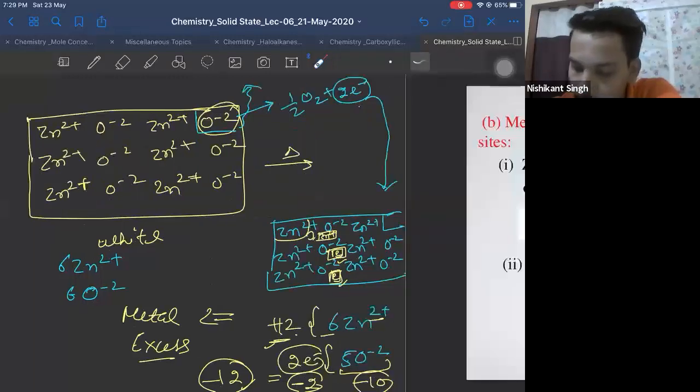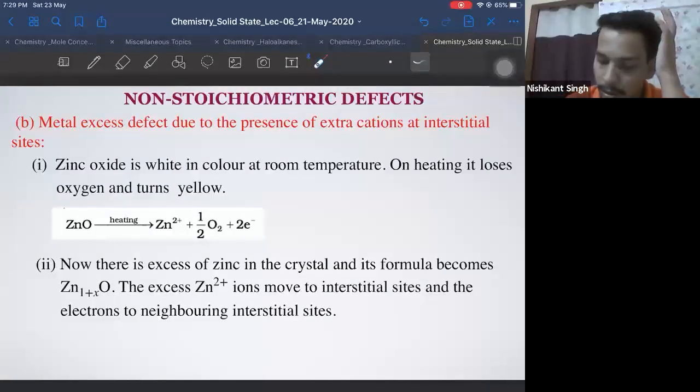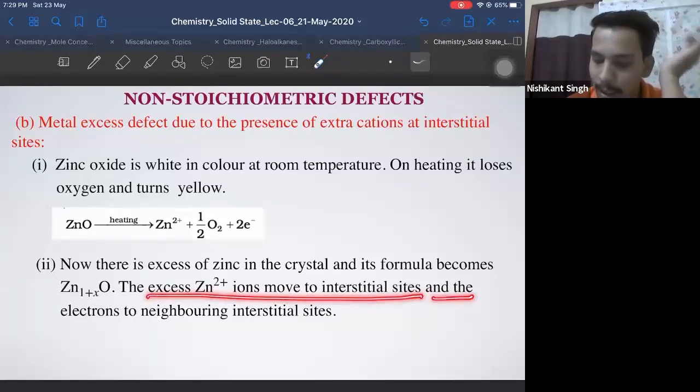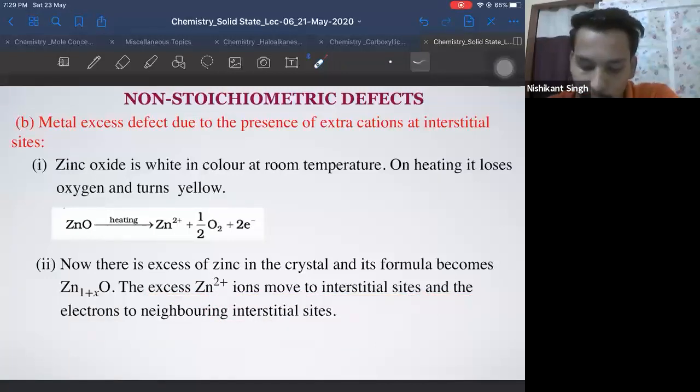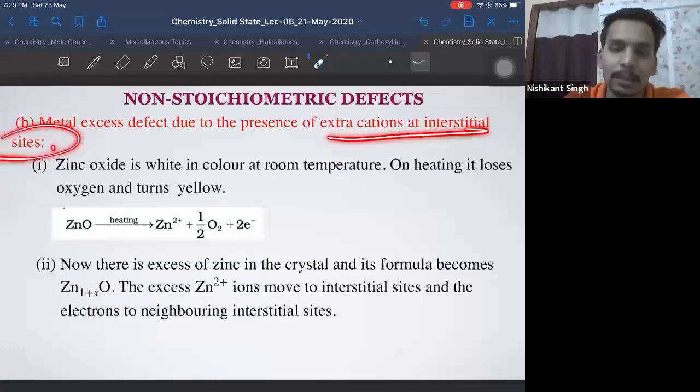Okay? So this is what happens: the Zn2 plus ion moves to one of the interstitial sites and the electrons to the other interstitial sites. So here the amount of Zn will increase. If this is 1, this will become 1 plus X. This is called metal excess due to extra cations at interstitial site. Okay?